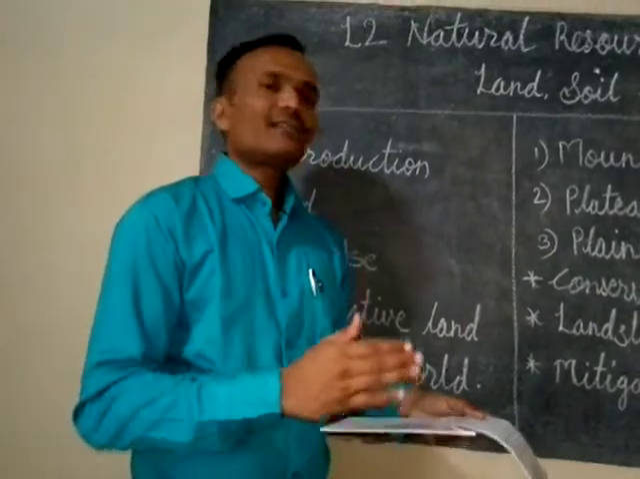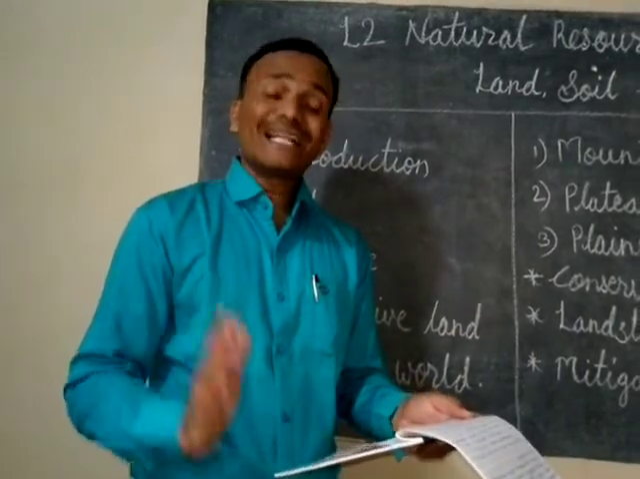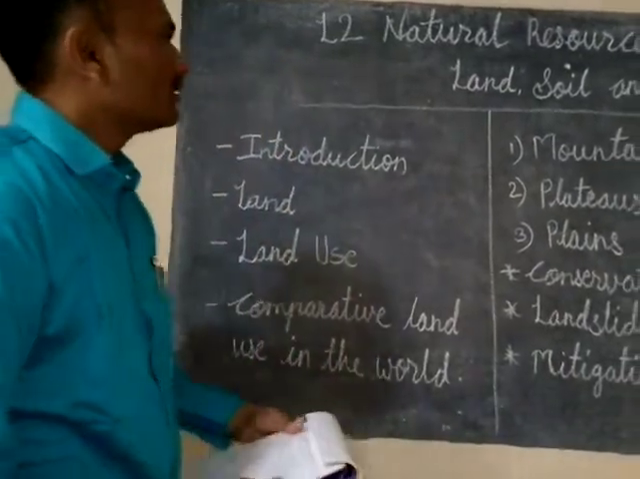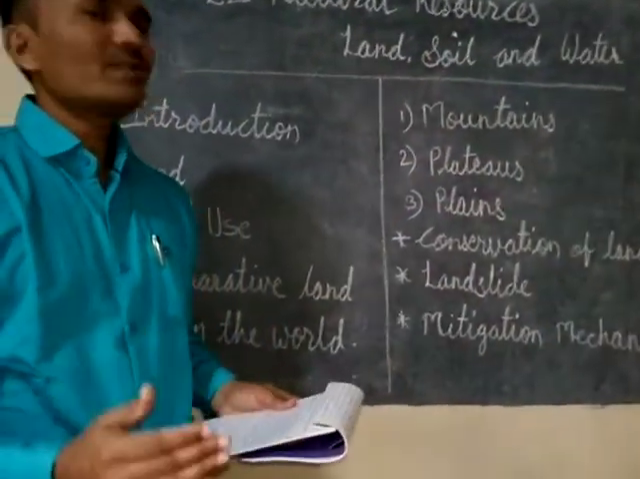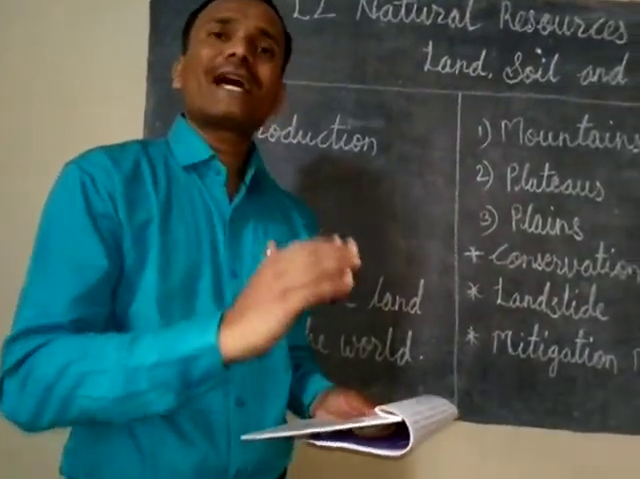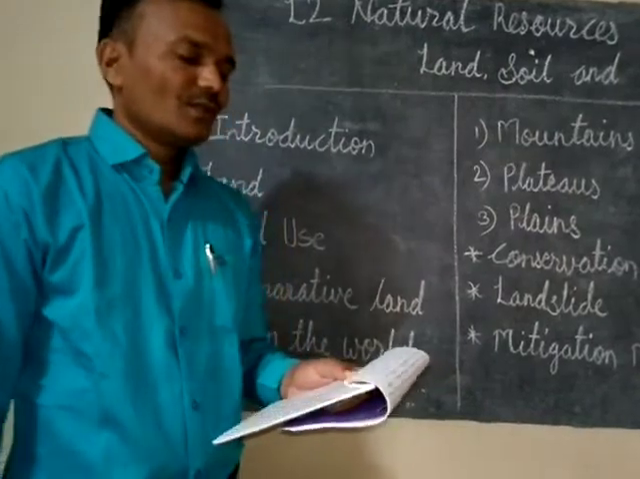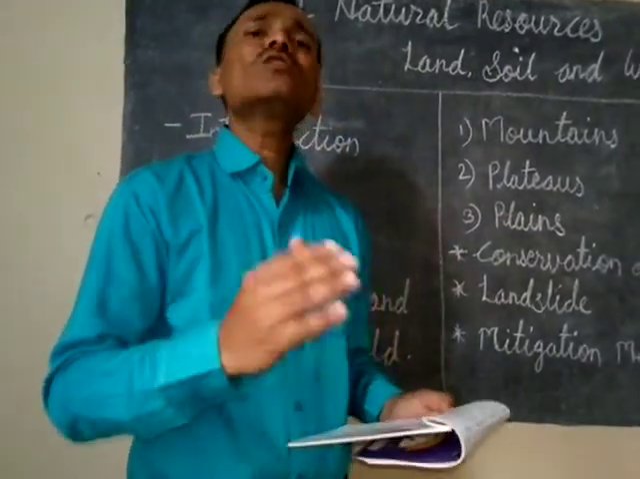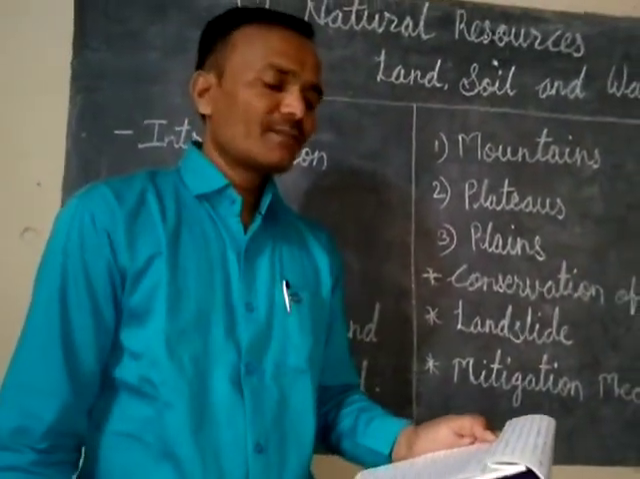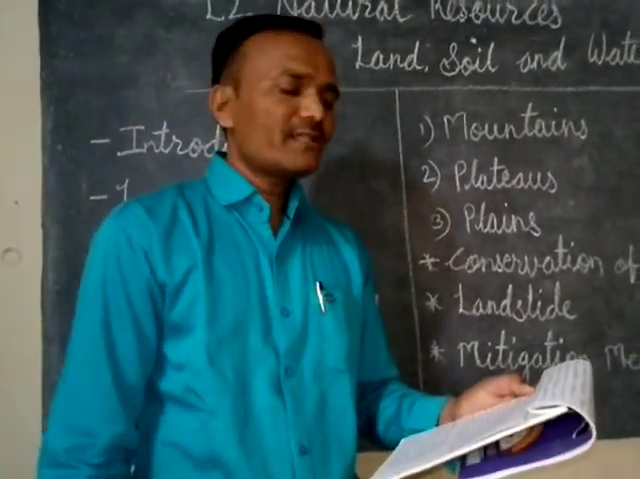On the basis of landforms, we can divide the land into three categories: mountains, plateaus and plains. About the mountains, we know that high altitude regions are called mountains. Altitude means the height. Most of the continents of the world have big mountain ranges. These mountains are covered with many useful forests.